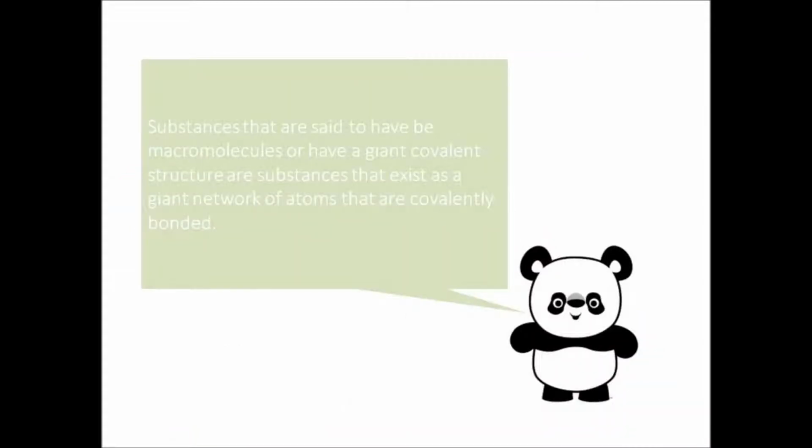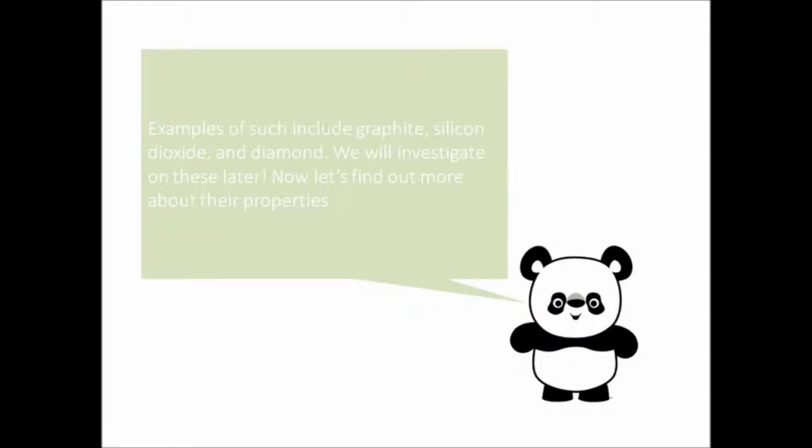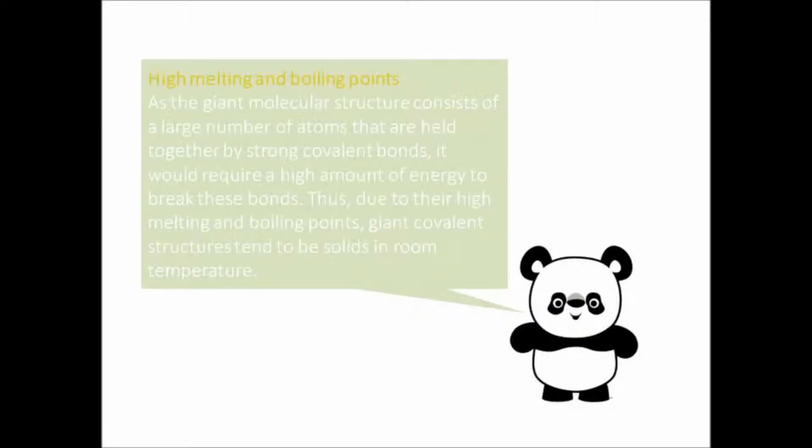Macromolecular, also known as giant molecular structures, are substances that exist as a giant network of atoms that are covalently bonded. Examples of such include graphite, silicon dioxide, and diamond. Giant molecular structures have high melting and boiling points, as they consist of a large number of atoms that are held together by strong covalent bonds, which would require high amounts of energy to break them. Thus, due to the high melting and boiling points, giant covalent structures tend to be solids at room temperature.